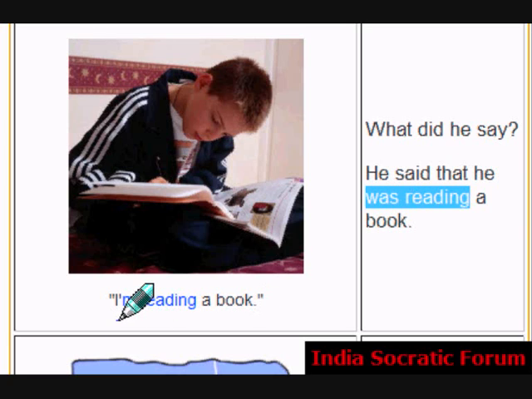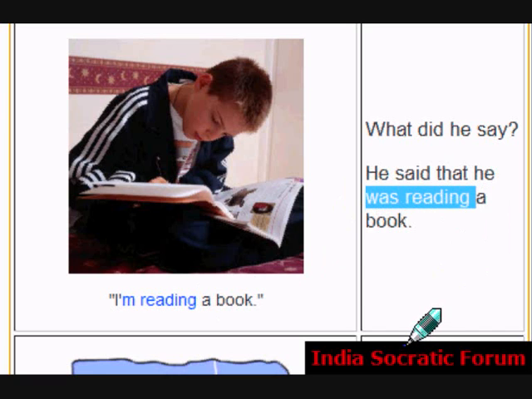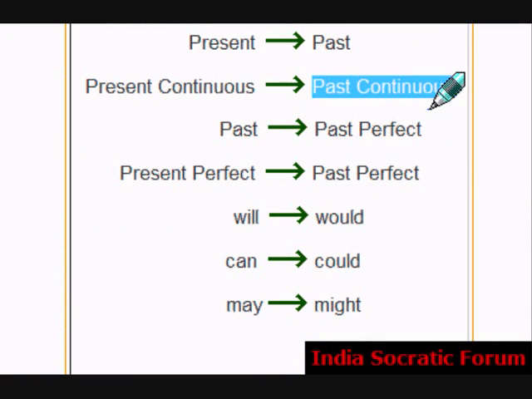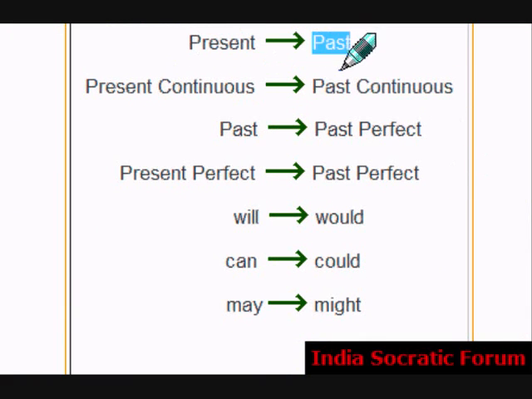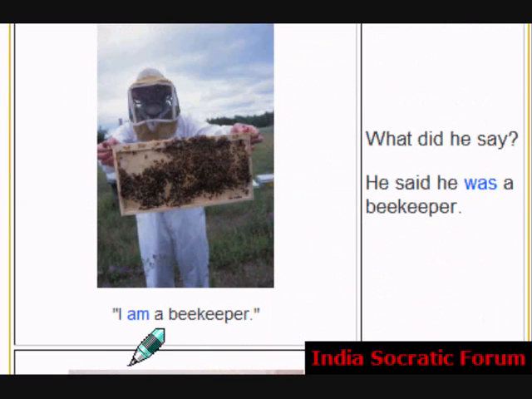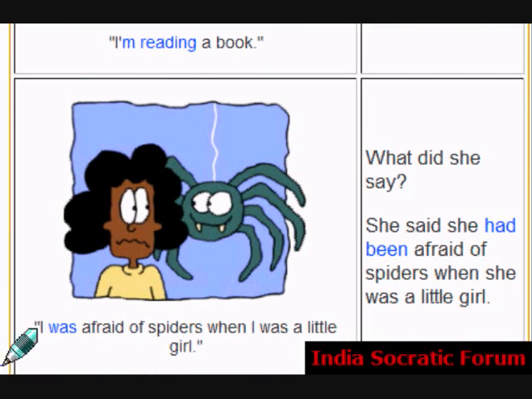I am reading becomes was reading. Present continuous, past continuous. Remember the rule here: present becomes past, past becomes past perfect. Here the present becomes past. Let's see one more example.